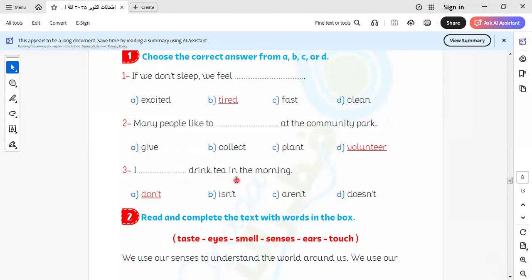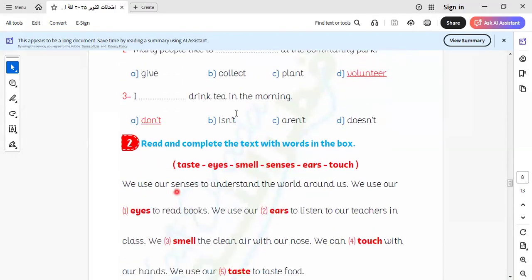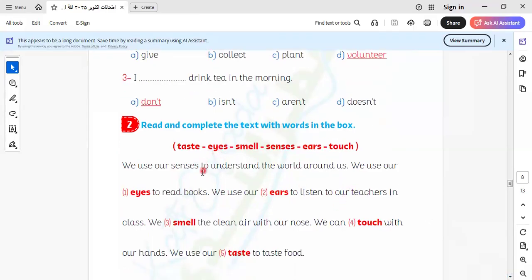I don't drink tea in the morning. So here in this part, we talk about the simple tense as we explained before. We know that the present simple tense is used for routines and habits and facts, and I explained this tense in detail. If you return to the video, you can review what I told in this video. Okay, let's go to another item.